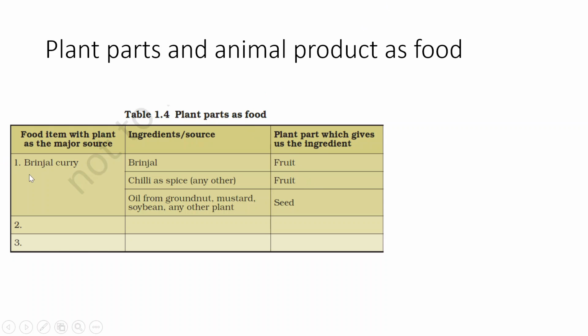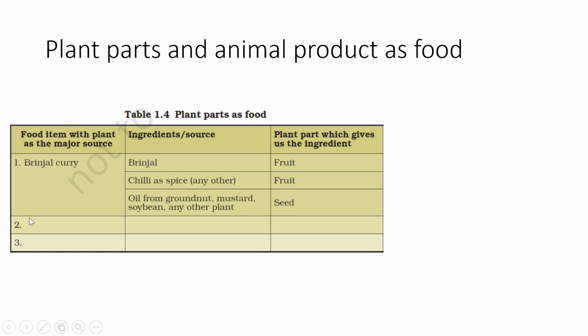So in the case of brinjal curry, the first ingredient is brinjal, and the brinjal is a fruit of the brinjal plant. In the case of chili as a spice, the chili is also the fruit of the chili plant. Next, oil can be from groundnut, mustard, soybean and any other plant. In this type of oil, the part from which the oil is extracted is the seed.